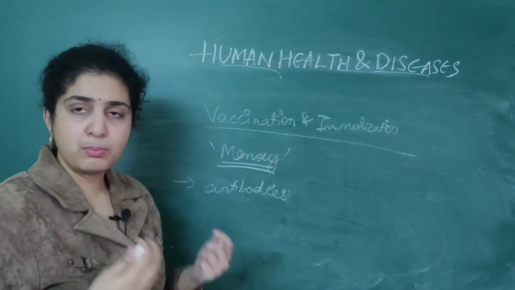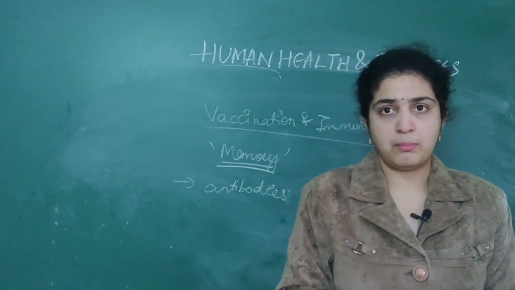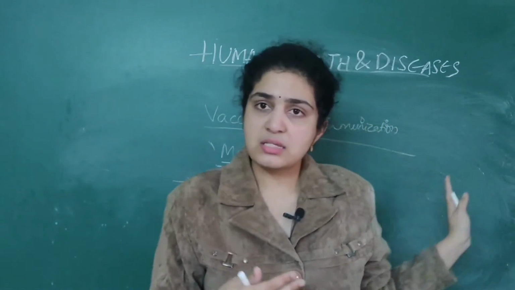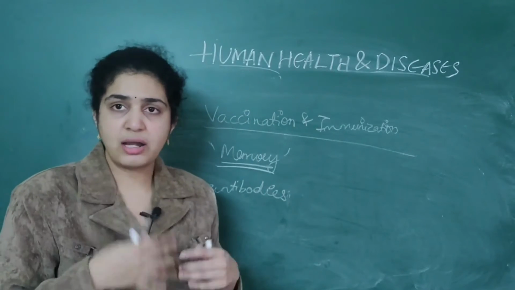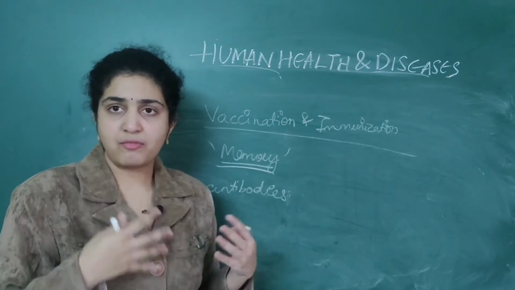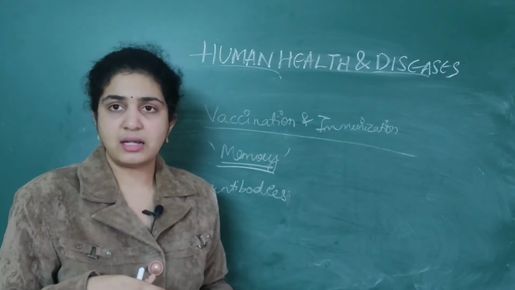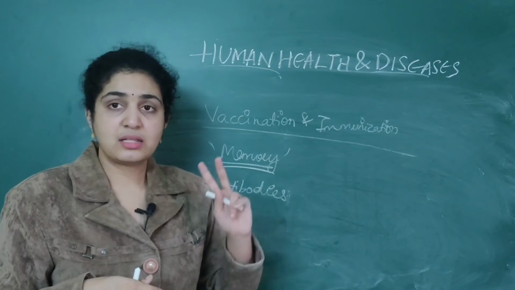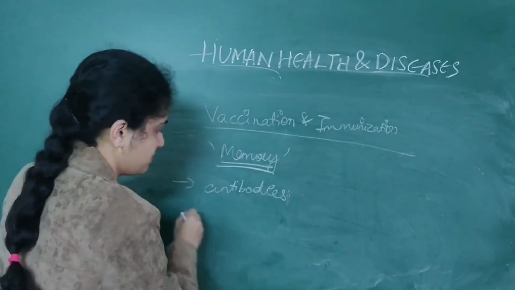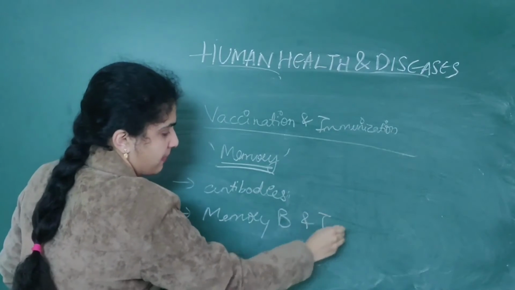So these antibodies will protect us by fighting against infectious diseases when they occur the next time. When the pathogen enters our body a second time, this will play a very important role, because antibodies were already produced once. So the next time also it will be able to recognize the antigens. The second thing is the memory B cells as well as T cells.